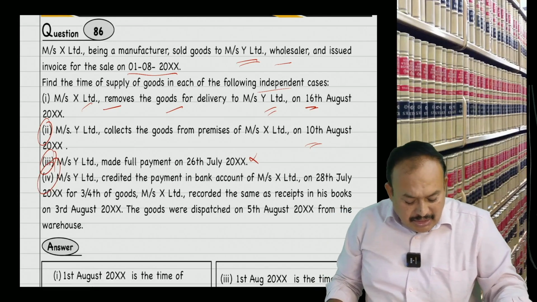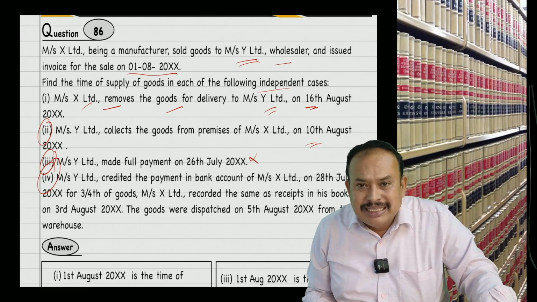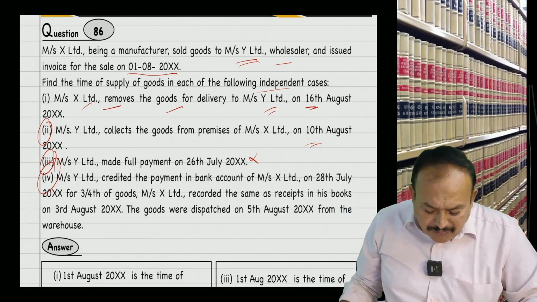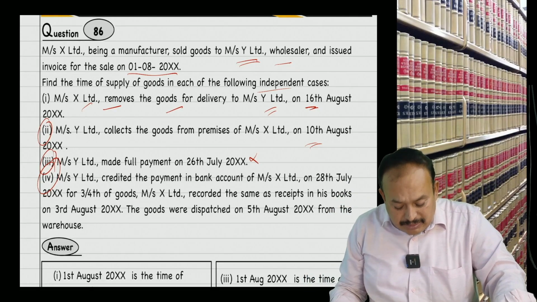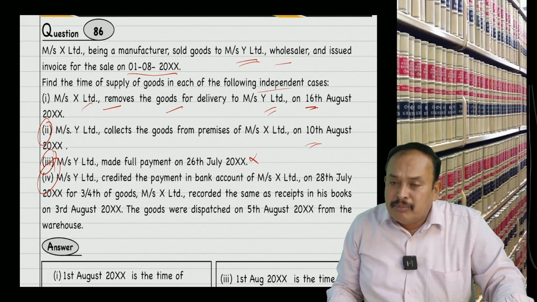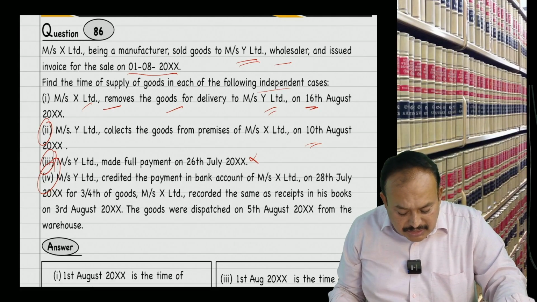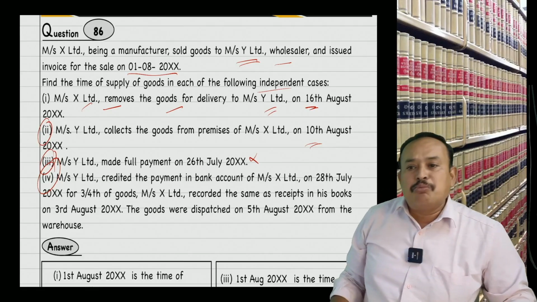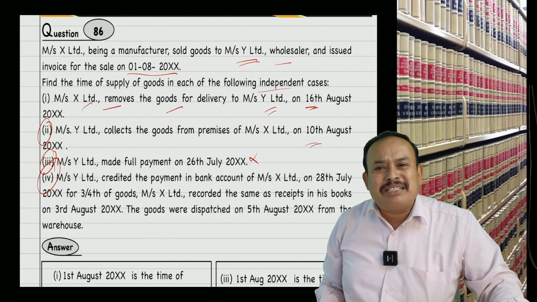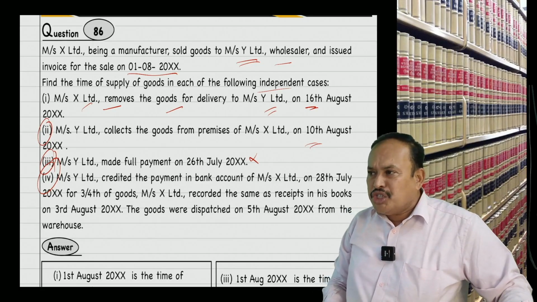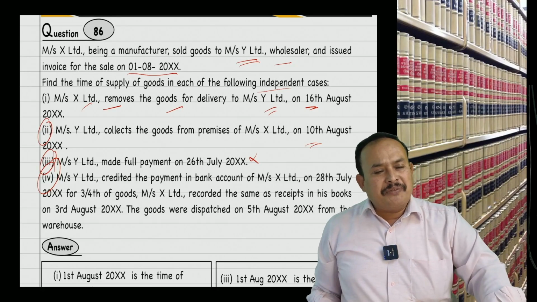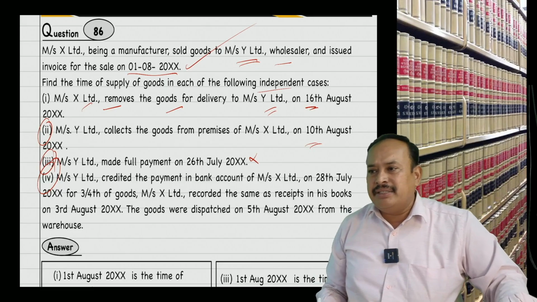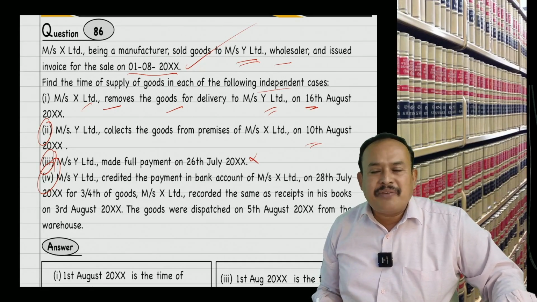Point number 6: Y Limited credited the payment in the bank account of X Limited on 28th July for 3/4 of the goods, and X Limited recorded the same in the books of accounts on 3rd August. Goods were dispatched on 5th August from the warehouse. So the supply involves movement of the goods. When the goods are dispatched, 5th August, the last day to issue the invoice or the date of invoice, whichever is earlier, is the time of supply. Excellent. You only told me; I have not interfered at all.